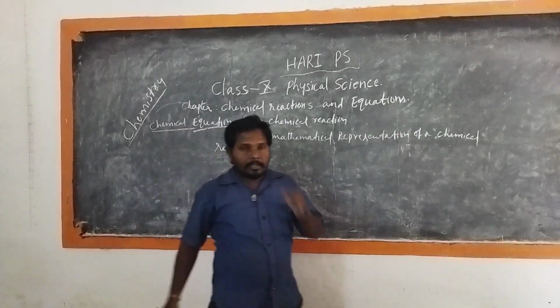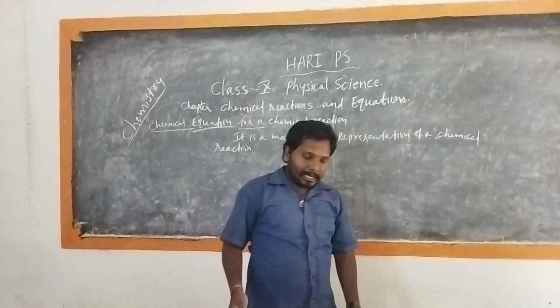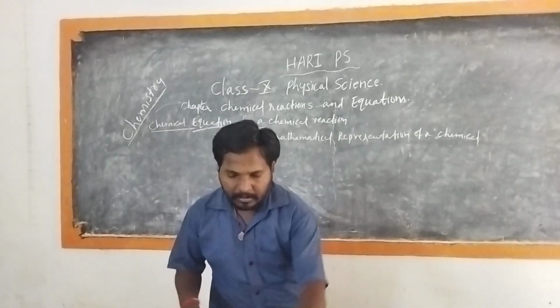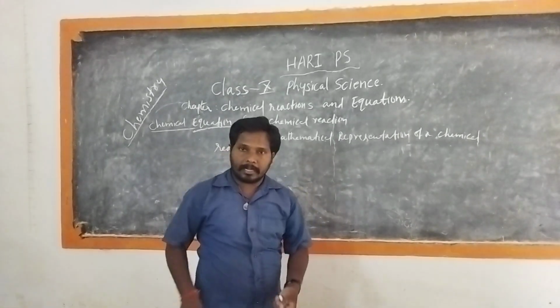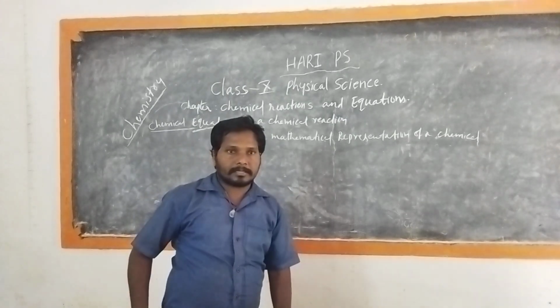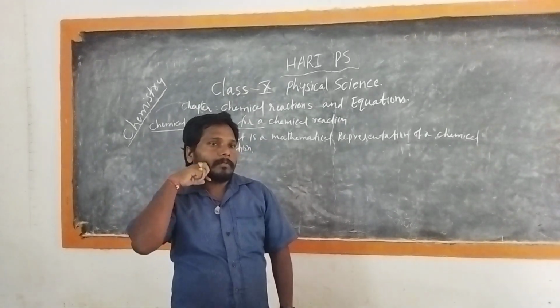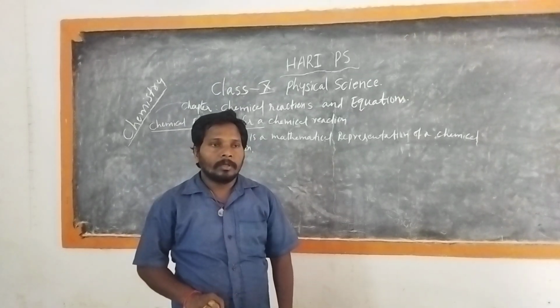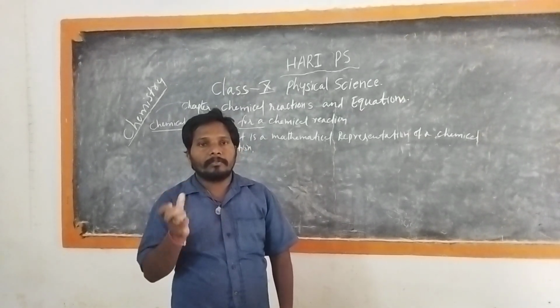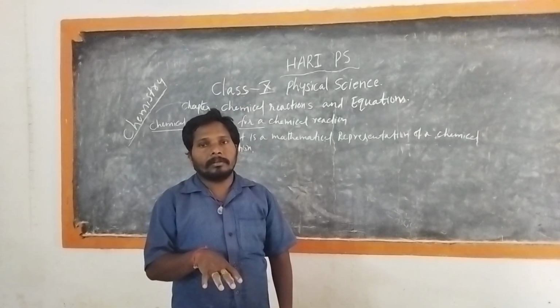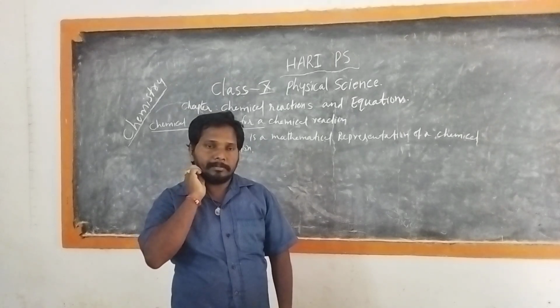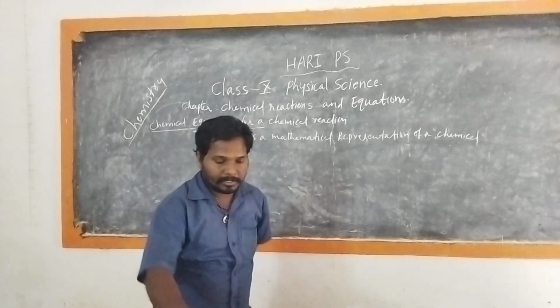For writing a chemical reaction, first we have to know the symbol or the formula of a particular substance.